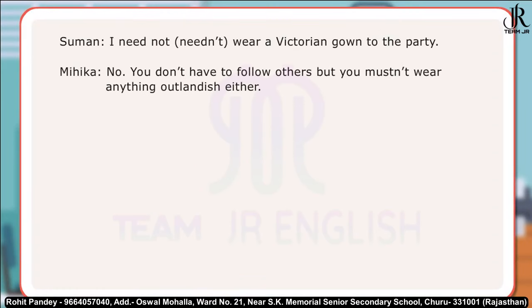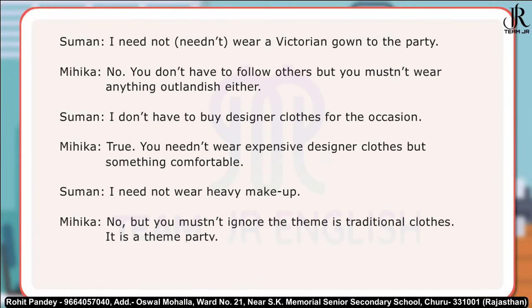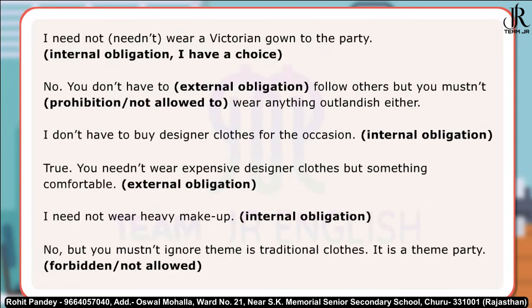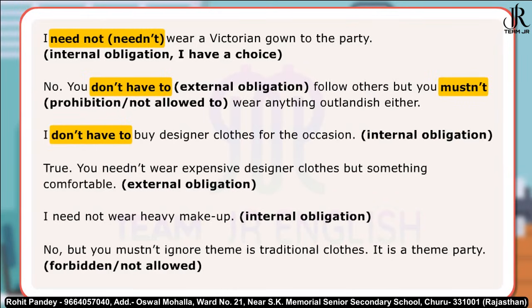The conversation between Suman and Mihika has used the modals need not, don't have to, and must not. Here are some examples of sentences. I need not wear a Victorian gown to the party. No, you don't have to follow others, but you must not wear anything outlandish either. I don't have to buy designer clothes for the occasion. True, you need not wear expensive designer clothes, but something comfortable.